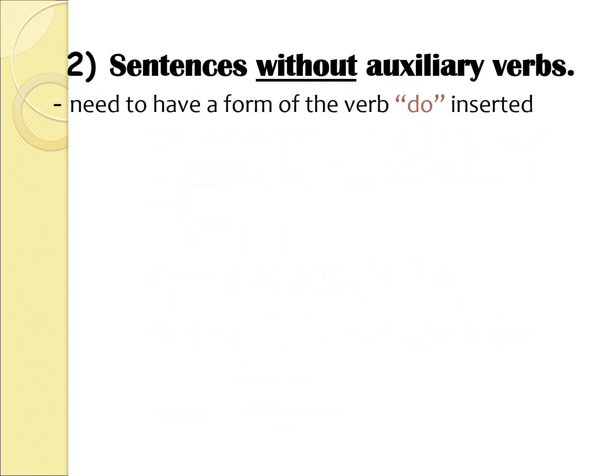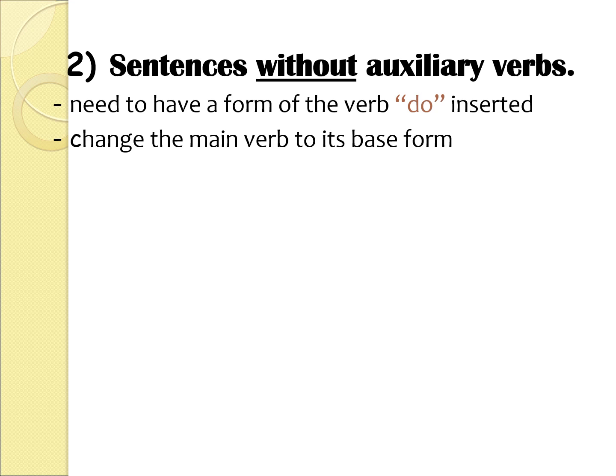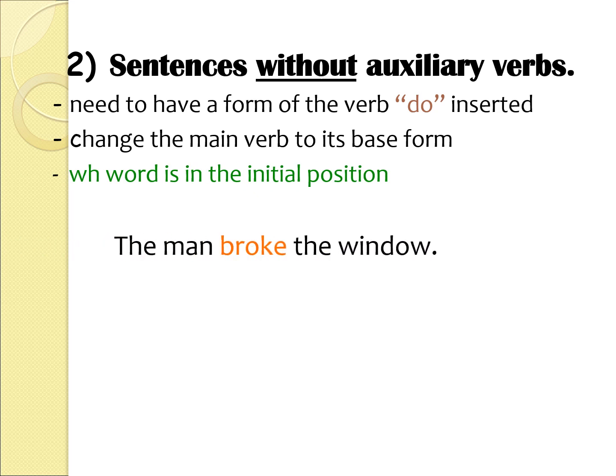What about if I have sentences without auxiliary verbs, without helping verbs, without am or is or are or was or were or has or have, and so on? Then I need to have a form of the verb do. I have to write the form of do. I have to change the main verb to its base form. And I have to add the WH word at the beginning of the question.